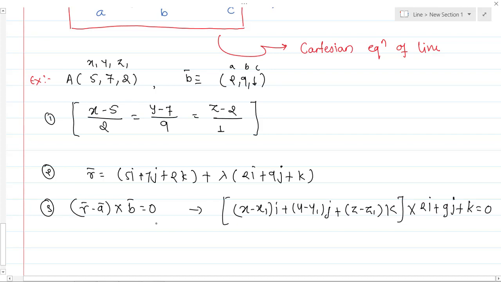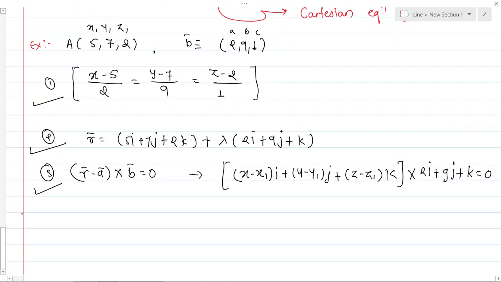This is the non-parametric equation of the line. The same line we have defined in three ways: Cartesian form, parametric form, and non-parametric form. I hope it is clear to everyone. Okay, very good. Now let's see the next one.